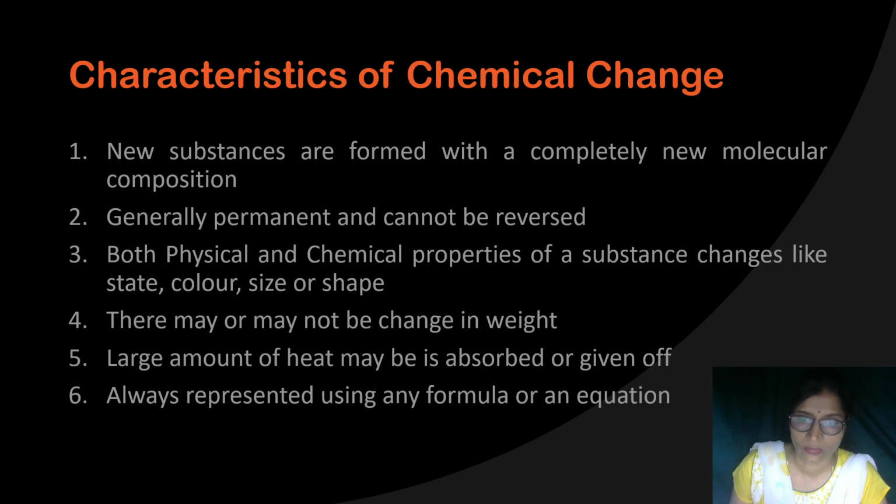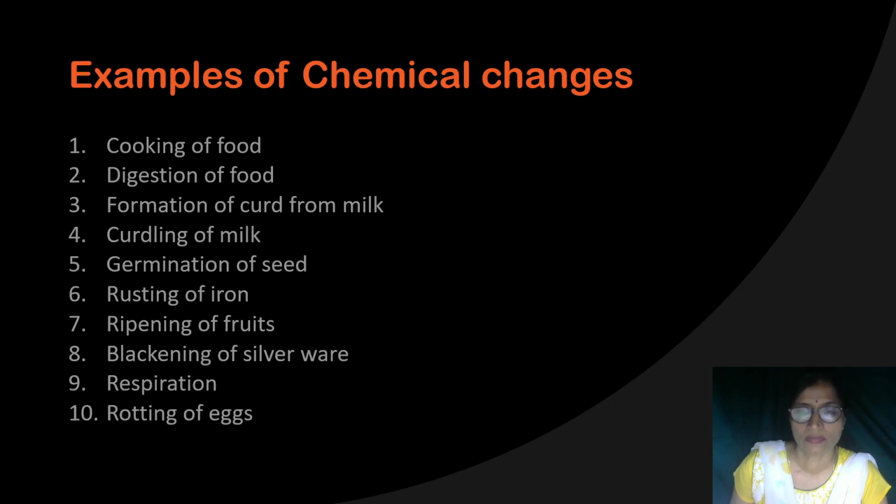And last is that whatever the chemical change, it can be represented with the help of a chemical equation. I can represent the rusting of iron, the process of digestion, respiration, all with the help of a chemical equation. So these are the examples of chemical changes, and how I can relate them with the characteristics of chemical change.